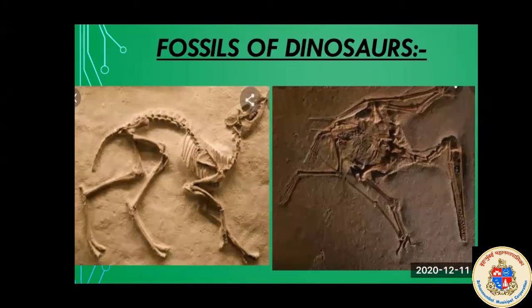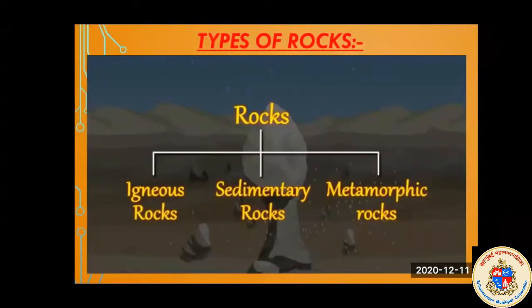So our next topic is types of rocks. The name of the lesson is rocks and rock types, right? So our first topic is types of rocks, and there are 3 types of rocks. How many types? 3 types of rocks are there: igneous rocks, sedimentary rocks, metamorphic rocks. Now, what are these rocks? We'll learn in detail about this.